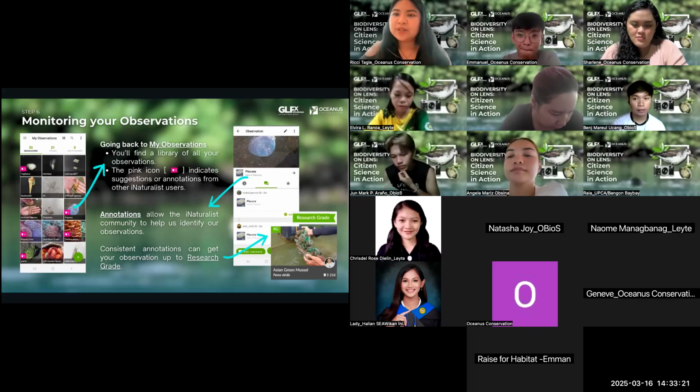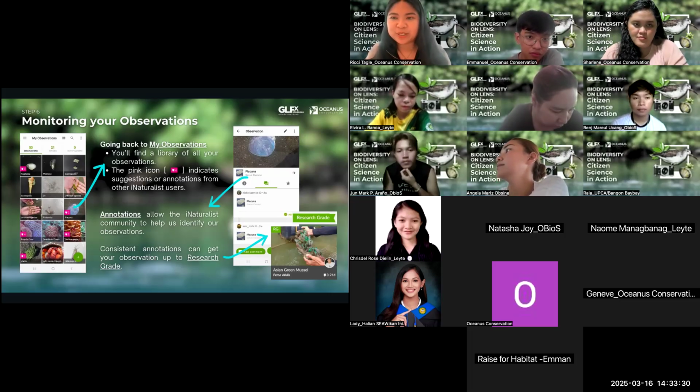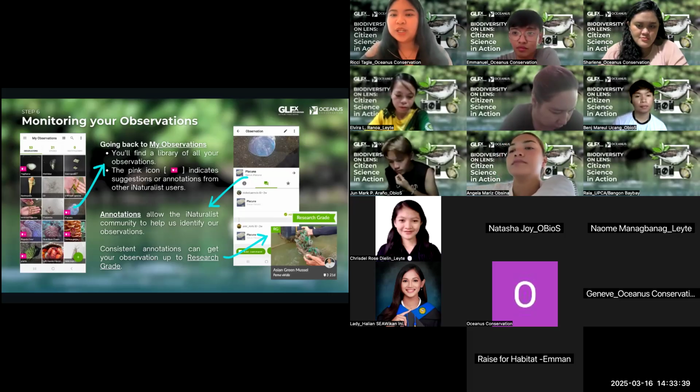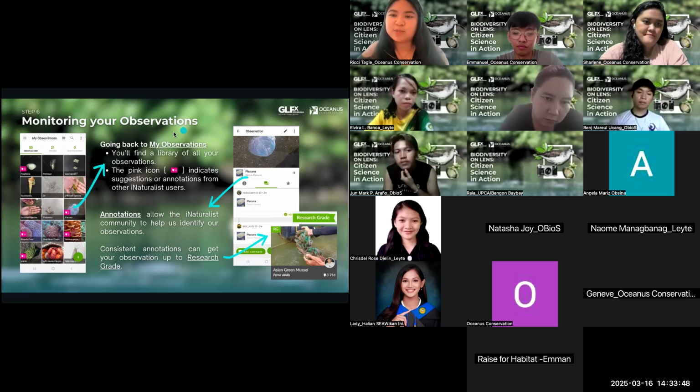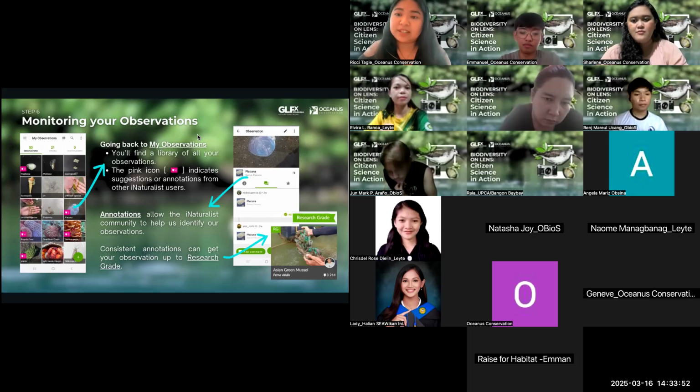Okay. So we also have this feature sa iNaturalist called monitoring your observations. So what makes that so special? Why do I still have to monitor my submissions? Hindi ba tapos na yan? Technically tapos ka na. But then the nice thing about this is that you get live notifications from other researchers, other users who are looking at your submission. Tapos i-check nila na, oh, I know what the species is. Or kaya sasabihin nila, mali pala yung ginbutang mo. It's actually this species. And you'll get these notifications like you would normally in Facebook.